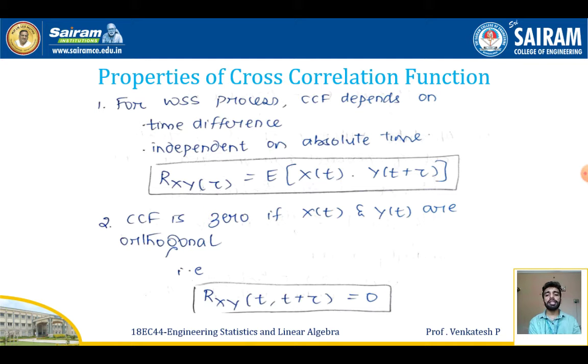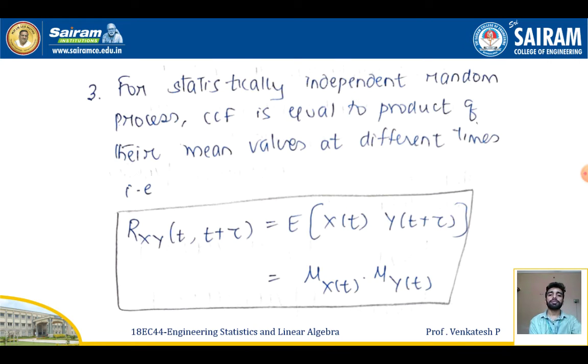If the cross correlation function is 0, that is, if x of t and y of t are orthogonal, then Rxy of t comma t plus tau will become 0. For statistically independent random processes, the cross correlation function is equal to the product of their mean values at different times. That is, Rxy of t comma t plus tau is equal to expectation of x of t y of t plus tau.